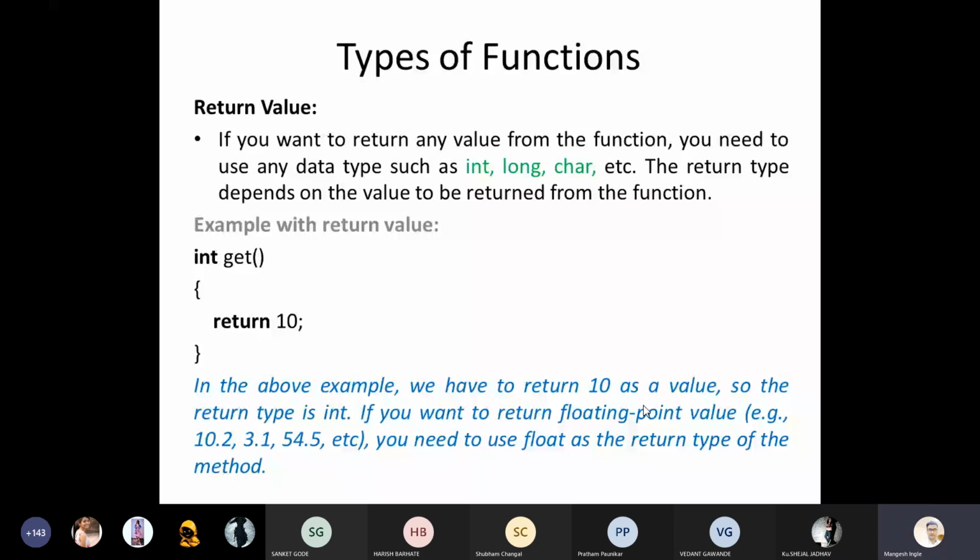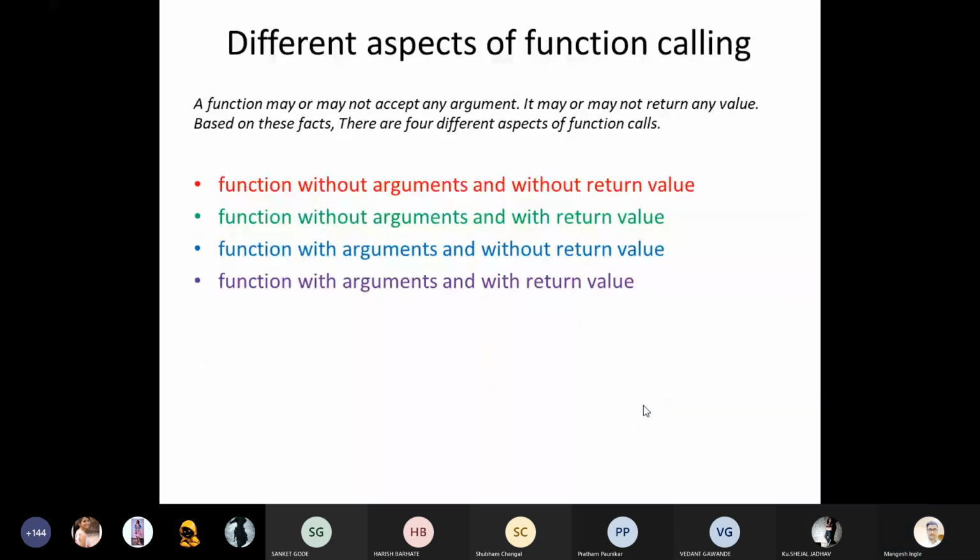So this is our second part of functions, the different aspects of function calling. Focus here: once you understand these four parts, then about 30 to 40% of C programming you have covered.